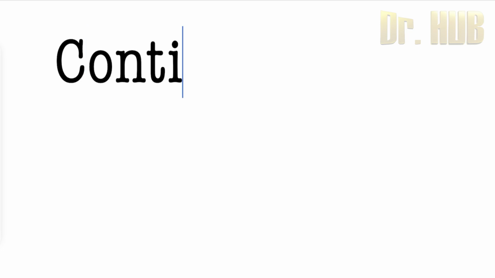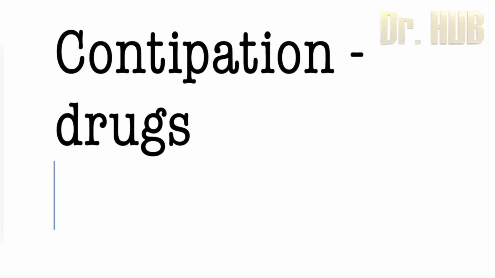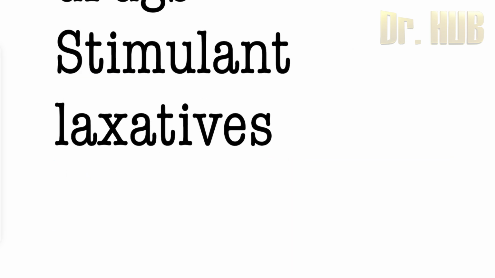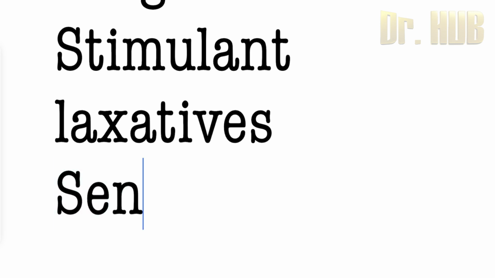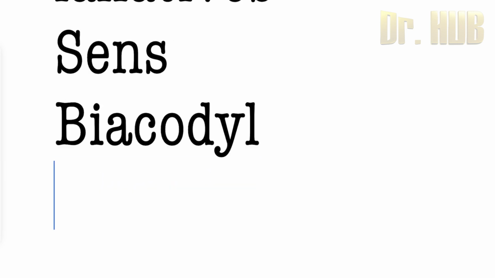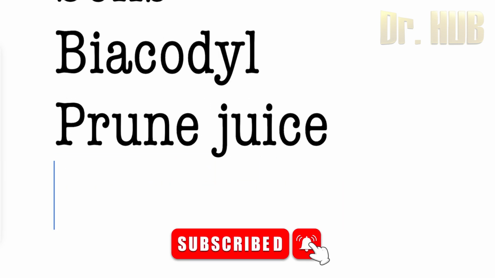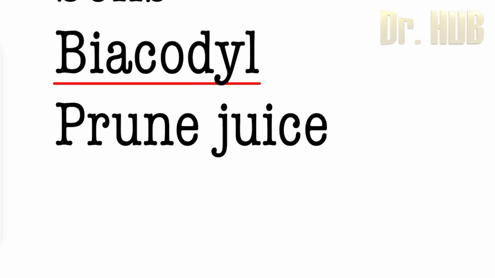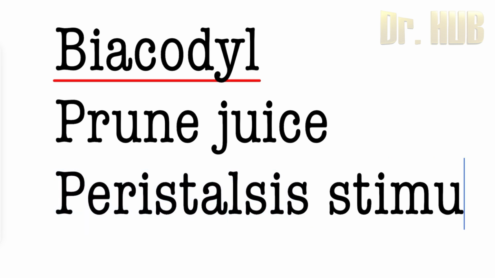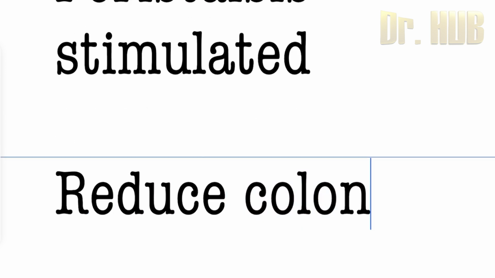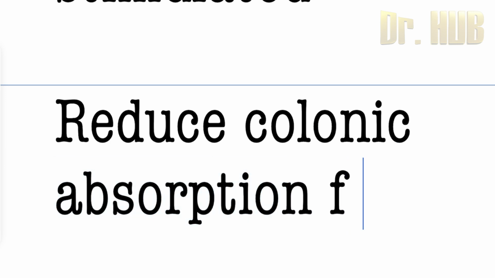Let's look into the constipation drugs. First, let's look at the stimulant laxatives. Under stimulant laxatives, it includes senna as well as bisacodyl, and also prune juice. So all these are stimulant laxatives. The action is that these agents directly stimulate peristalsis. So peristalsis is stimulated and may reduce the colonic absorption of water.